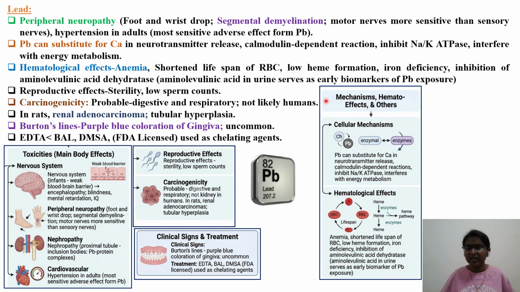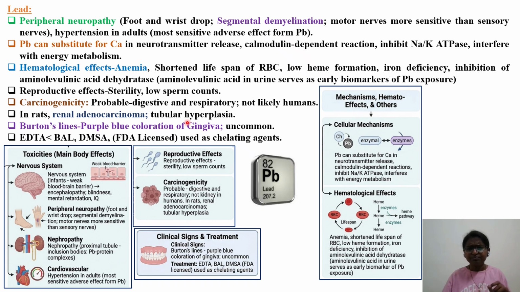So whenever certain type of poisoning is there, you have to read about what are the different biomarkers also. Reproductive toxicity, we can see sterility, low sperm counts. Cancer: whether lead is causing cancer or not, go back and check what is the IARC classification for lead. In the case of humans, there is no proof, it is not likely. But in the case of rats, lead causes renal, that is kidney, adenocarcinoma as well as tubular hyperplasia.